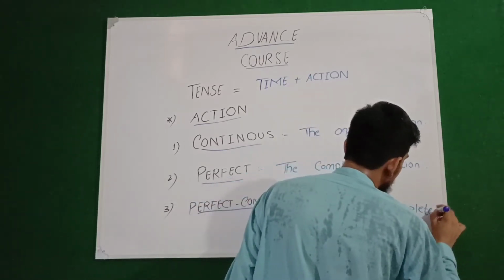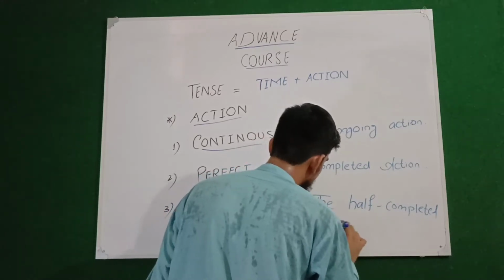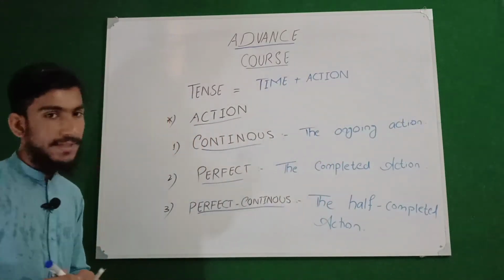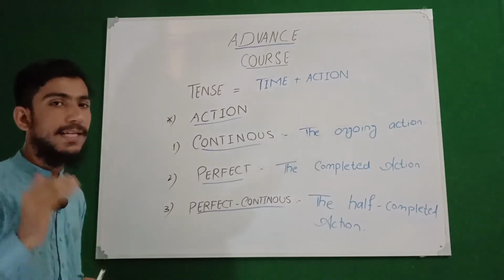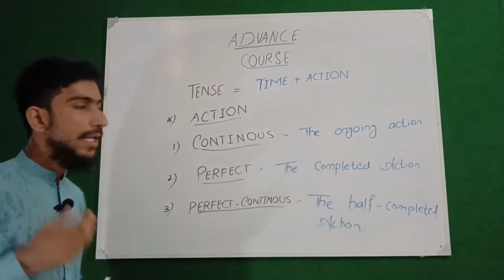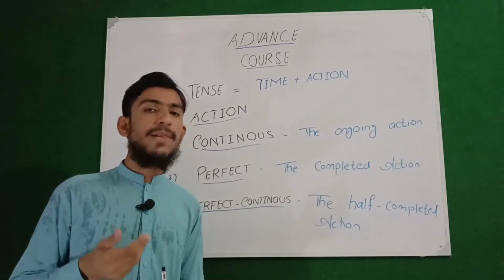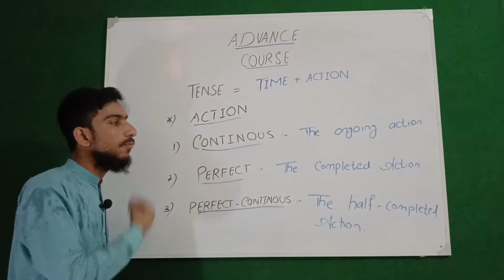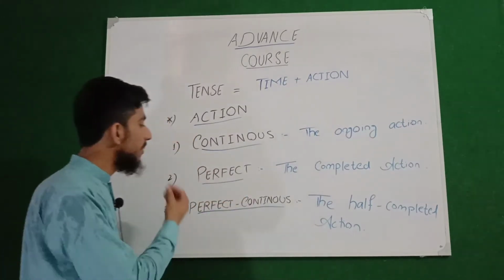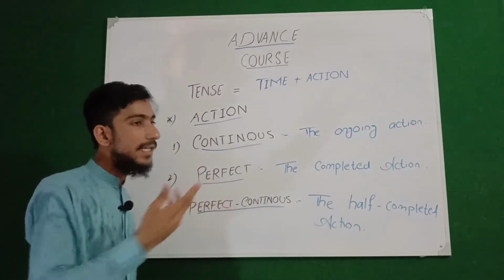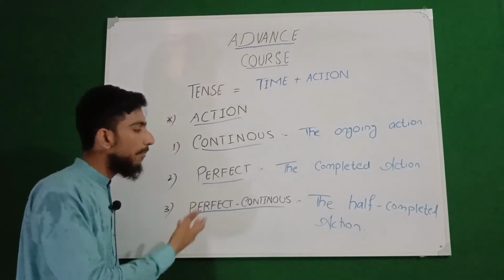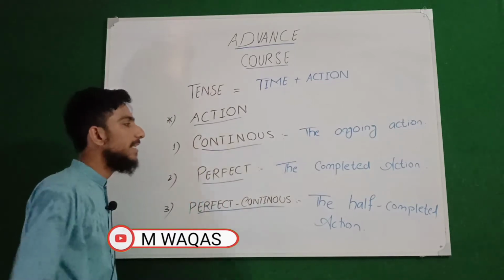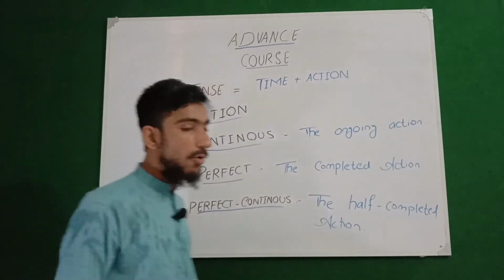The half completed action is basically called perfect continuous action. So now we have discussed time through the timeline, and we have discussed action, that there are basically three actions. One is continuous action, which is the ongoing action, second is perfect, which is the completed action, and number three is perfect continuous, which is the half completed action, because it is the combination of perfect as well as continuous.